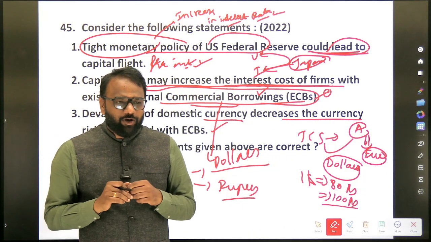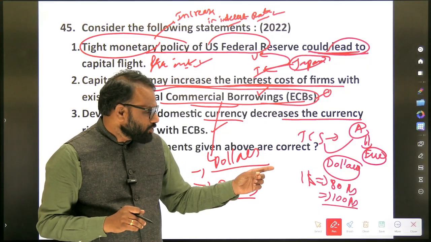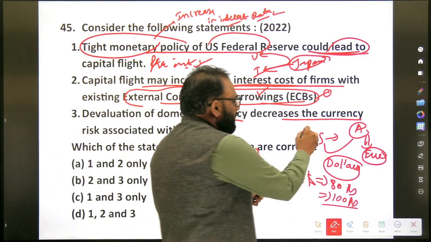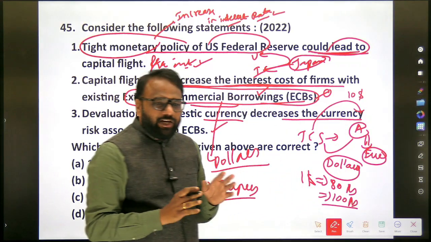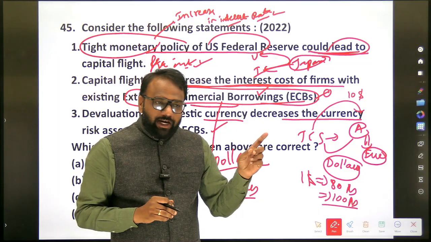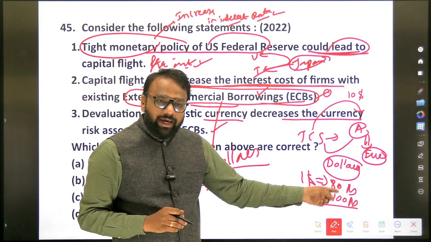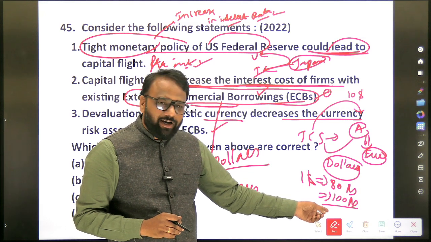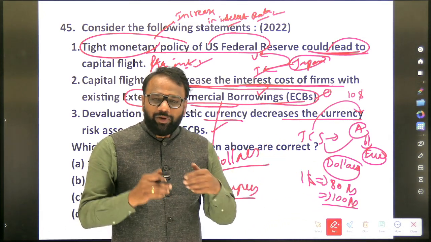Previously, let's assume TCS is paying $10 as interest. Previously, to pay $10, it had spent 800 rupees. Now it has to spend 1000 rupees because $1 has become 100 rupees.